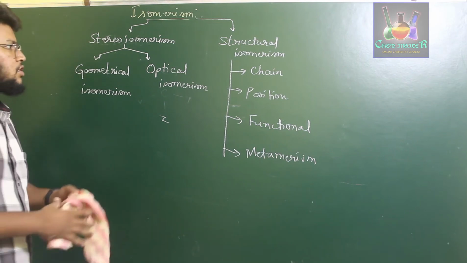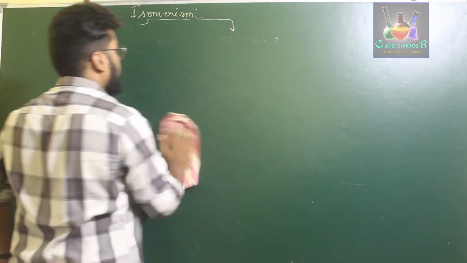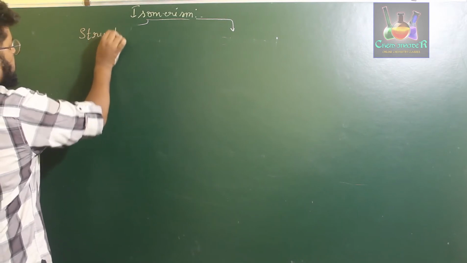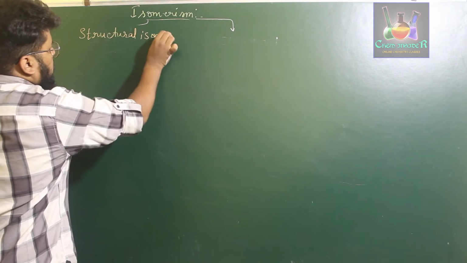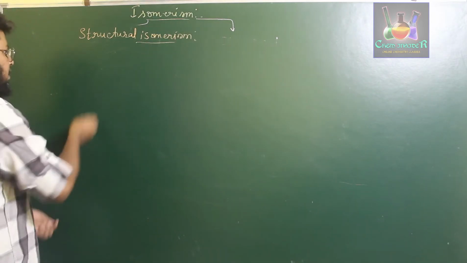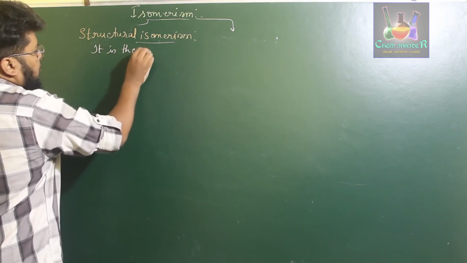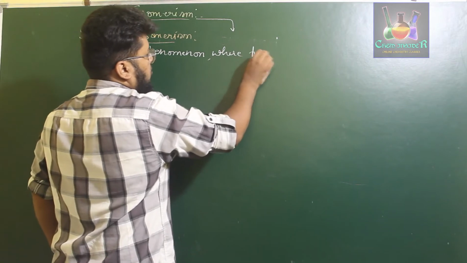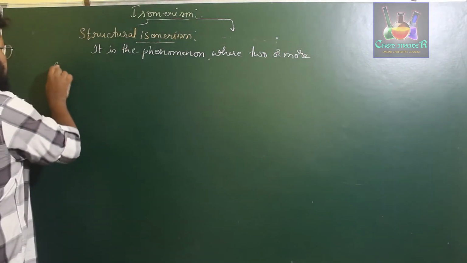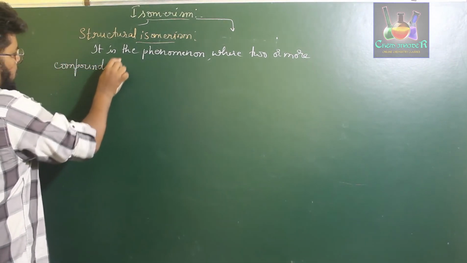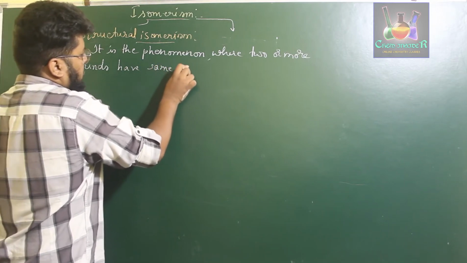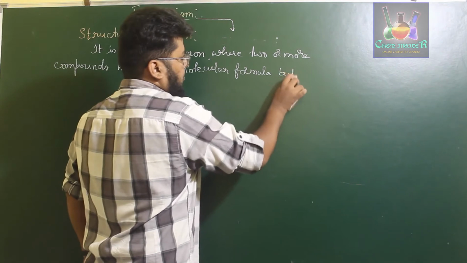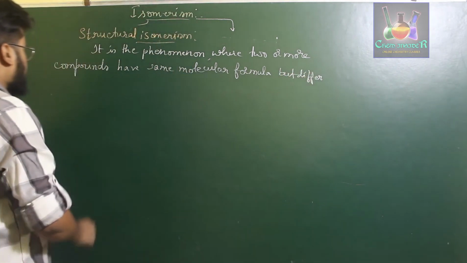First of all, what is structural isomerism? Structural isomerism is the phenomenon where two or more compounds have the same molecular formula but differ in their structures.